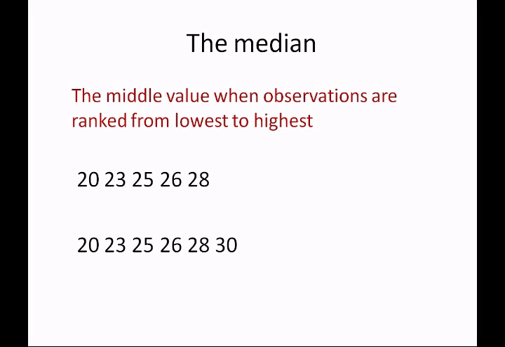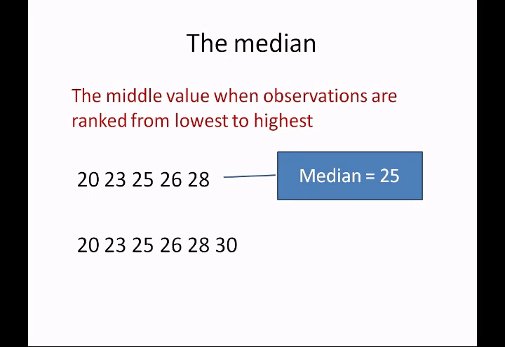Now the median is the middle value when our observations are ranked from lowest to highest. If we take the first example here, we've got 5 values ranging from 20 to 28, and the middle value, the median, is 25.